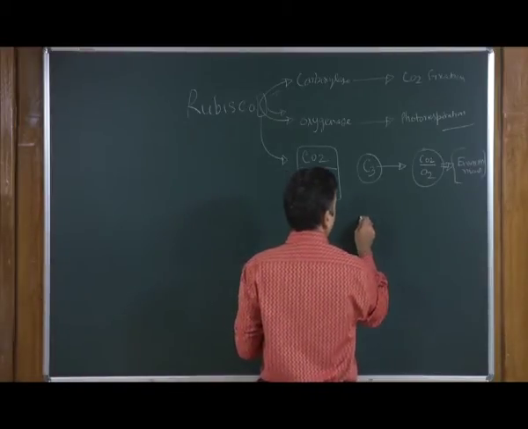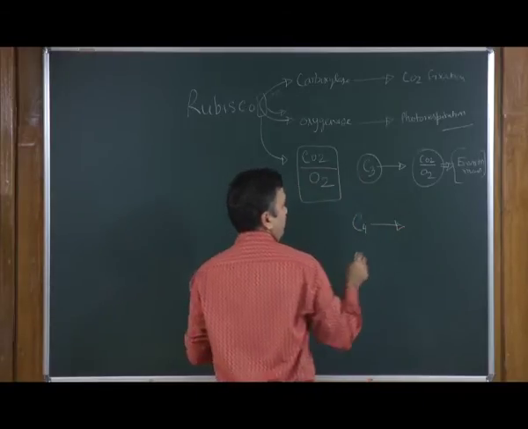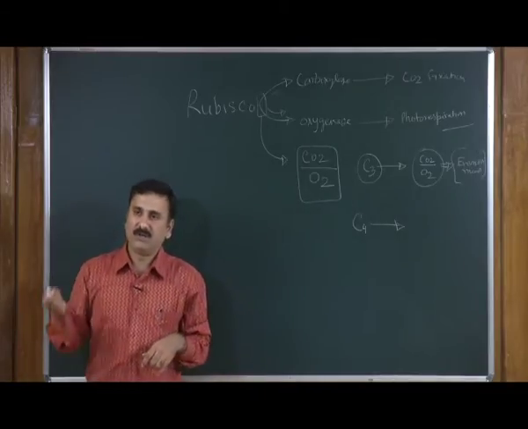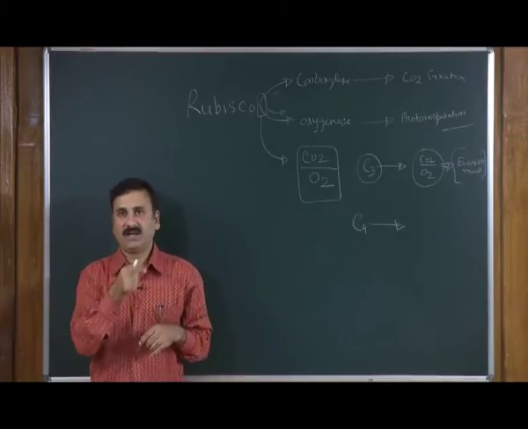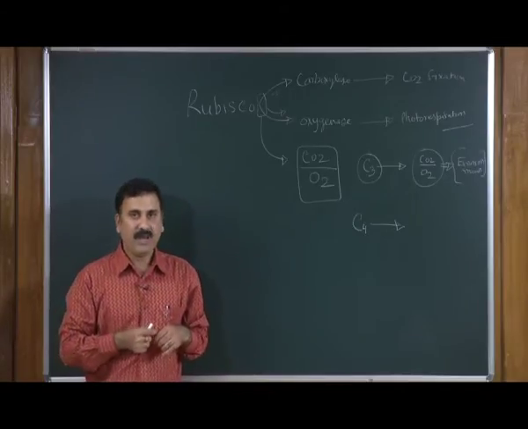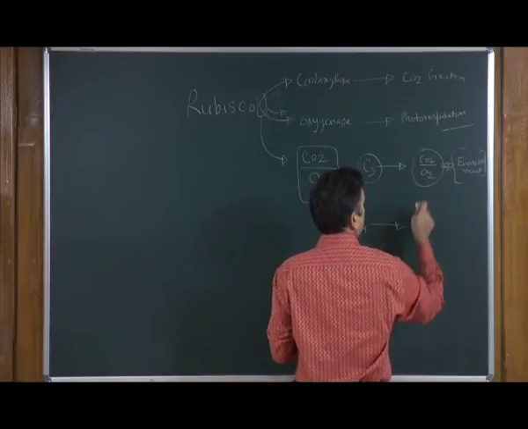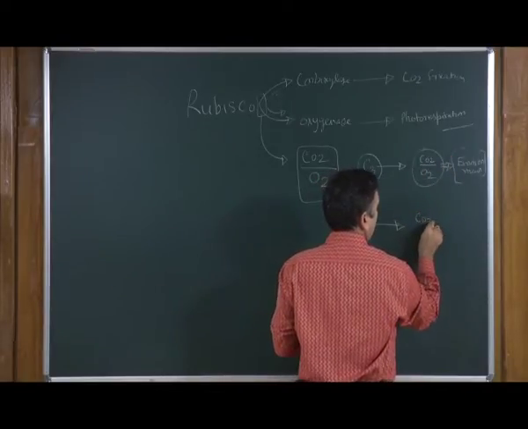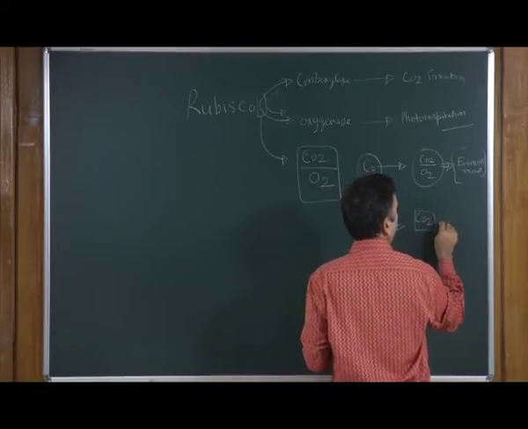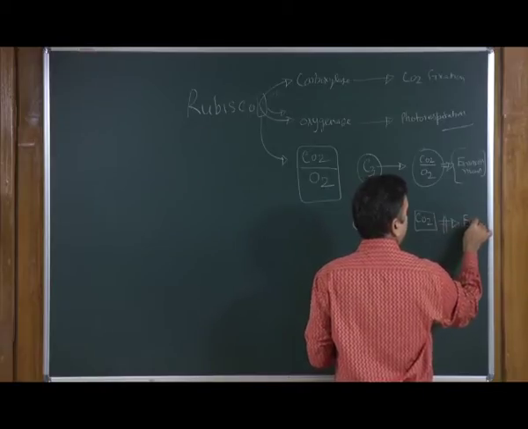Whereas, in the case of C4 plant, you know that the primary CO2 fixation is done by PEP carboxylase, and because of that, carbon dioxide is not dependent on the environment.